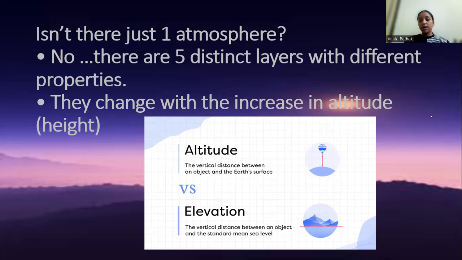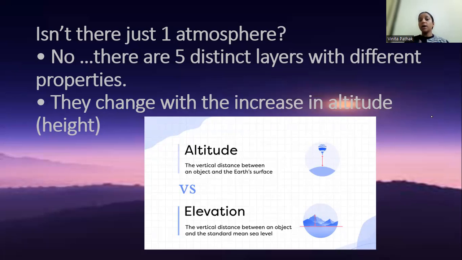Altitude is the vertical distance between an object and the Earth's surface. For example, if a thing is going higher from the Earth's surface, the altitude will change.